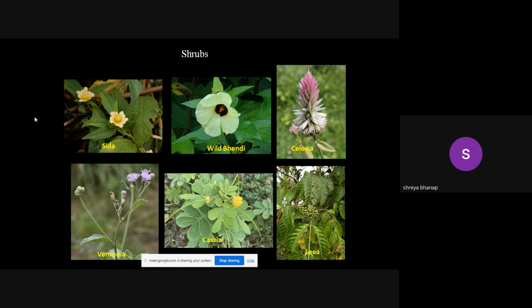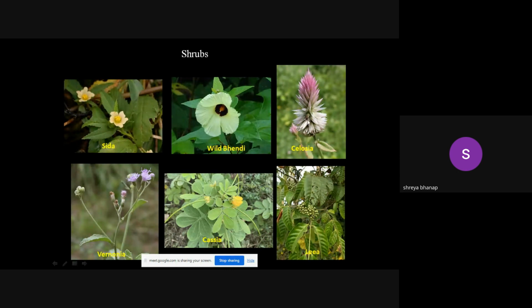So Sida is there. Then comes the wild bhendi, which is now flowering everywhere. You will find this particular plant along the railway paths also, and in open grounds or the wastelands. So in this area, this wild bhendi is most common. Very showy, beautiful yellow flower with a patch of brown color in the center. This belongs to the hibiscus family. So easily you can observe this flower, and it will look similar to our hibiscus plant.